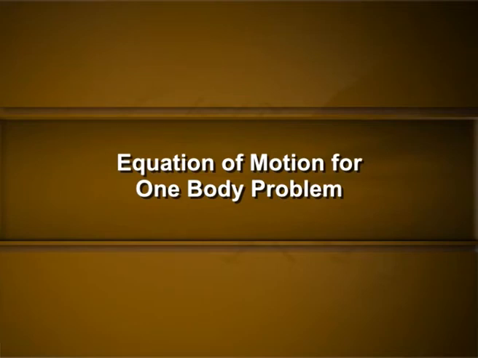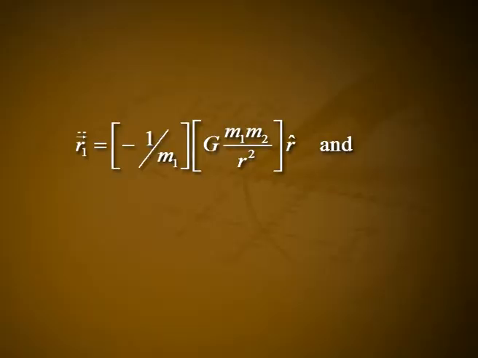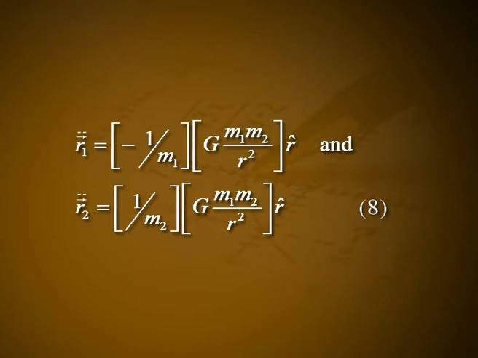Equation of motion for one body problem. From equations 3 and 4, we have vector r1 double dot is equal to minus 1 by m1 into G into m1 m2 divided by r square into r cap, and vector r2 double dot is equal to 1 by m2 into G into m1 m2 divided by r square into r cap. Let it be equation number 8. Vector r1 double dot minus vector r2 double dot is equal to minus of 1 by m1 plus 1 by m2 into G into m1 m2 by r square into r cap.